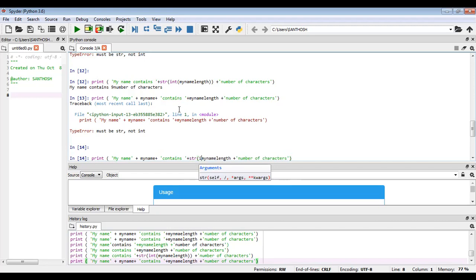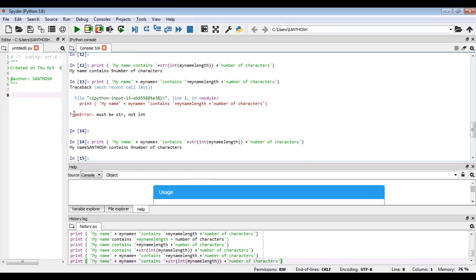Inside this str you can call int. This int we are going to convert into string. That's why we use the function str as well as int. Inside this, you mention the integer variable, the variable that stored the integer value, and then it will convert it into string. So now you see you are not getting an error.